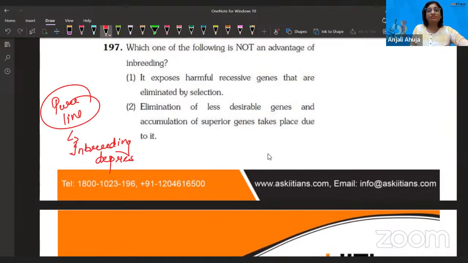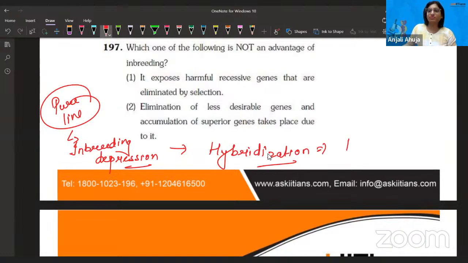अब इस inbreeding depression को हम कैसे overcome करते हैं? First of all, let me tell you, this question has been taken from the chapter strategy for food enhancement. And अब इसको overcome कैसे करते हैं? उसके लिए जो process होता है उसको बोलते हैं hybridization. और hybridization की वजह से जो एक vigor improve होता है, hybridization, and due to it the plant or animal vigor improves, and that process is known as heterosis.